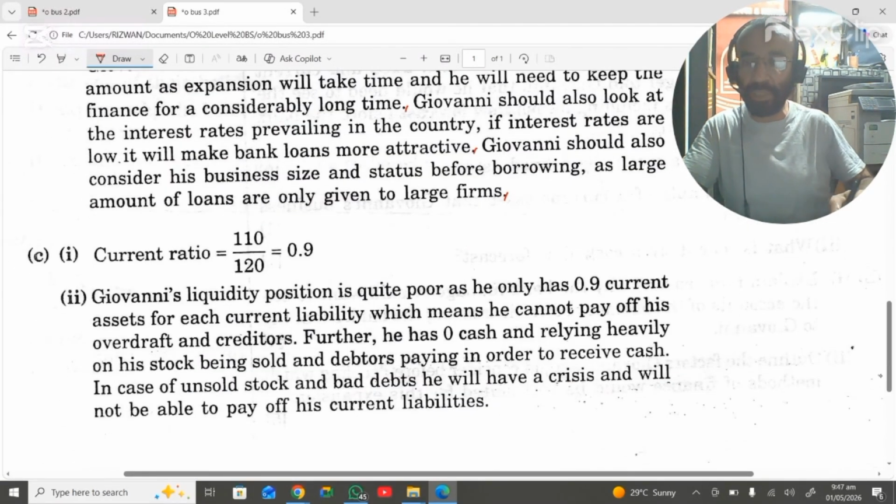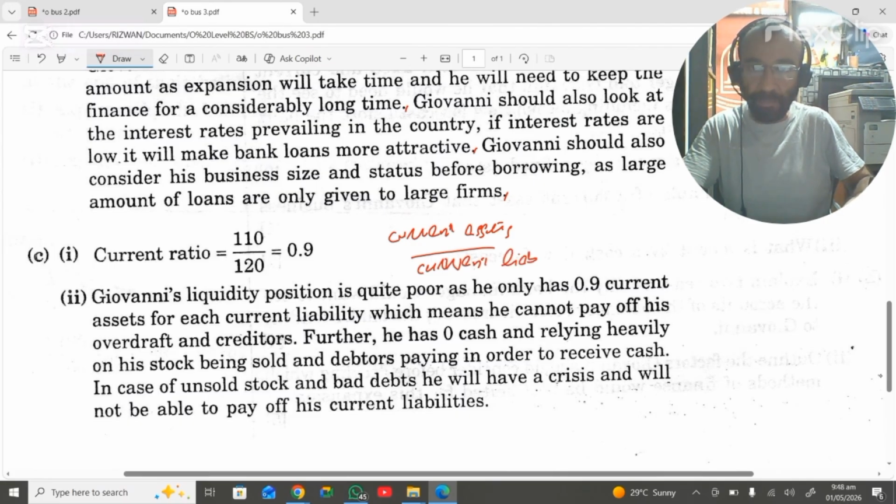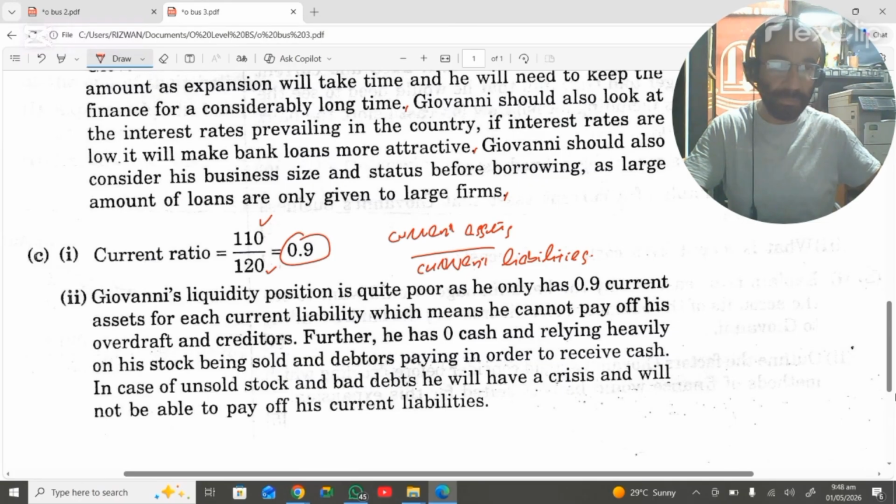The liquidity ratio formula is current assets over current liabilities. So this is the formula for finding the current ratio. Current assets are 110 and current liabilities are 120. So solve it on the calculator, you will get the answer 0.9.